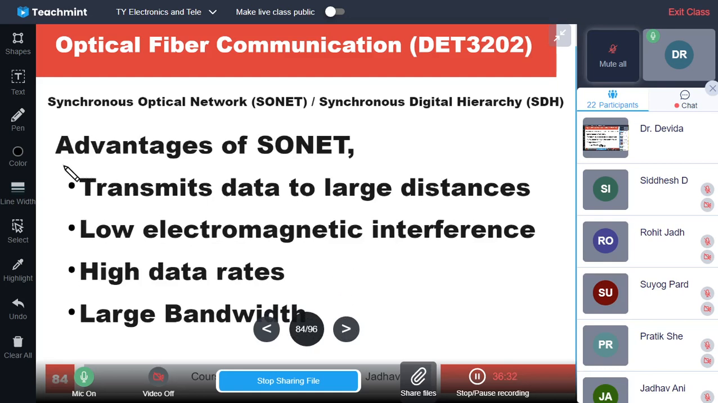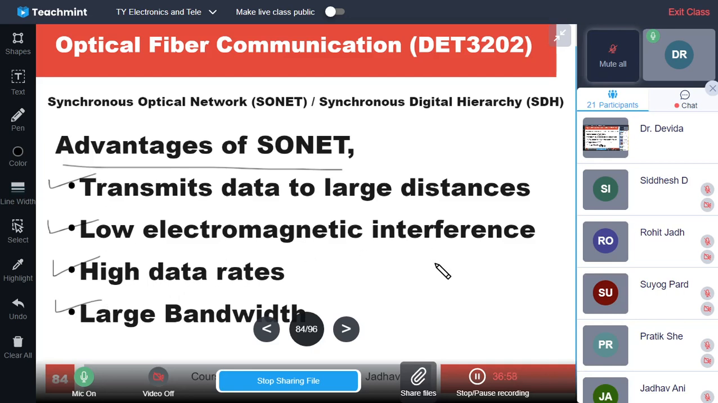Advantages of SONET: it transmits data to large distances, because it is an optical network. It has low electromagnetic interference, because it is immune to interference. It has a high data rate, obviously, and large bandwidth, obviously. All these are advantages of an optical network.